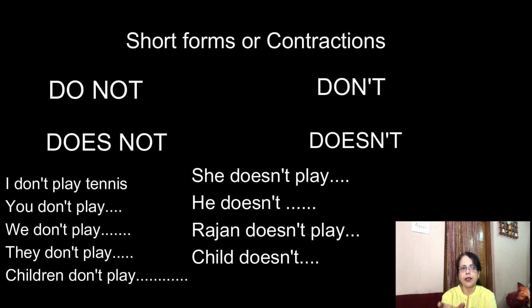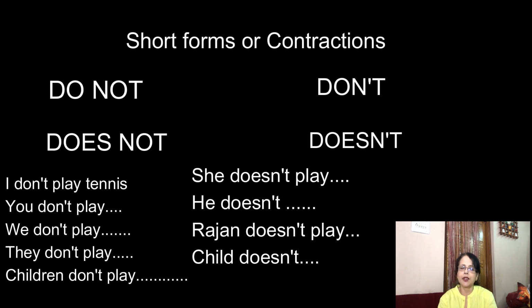In these two words, do and not, when we are shortening them, we will remove the O from not. And instead of O, we will just use an apostrophe. So, I don't. And how do we change now using the short form? You can tell, I'm sure. Right, you're right. You can say, I don't play tennis. We don't play tennis. They don't play tennis.